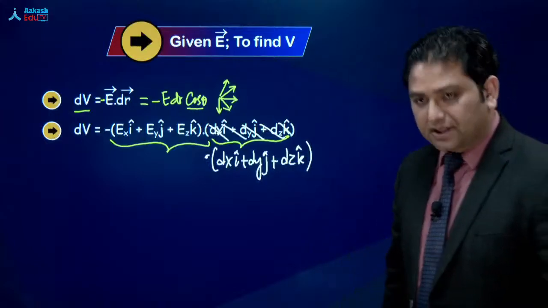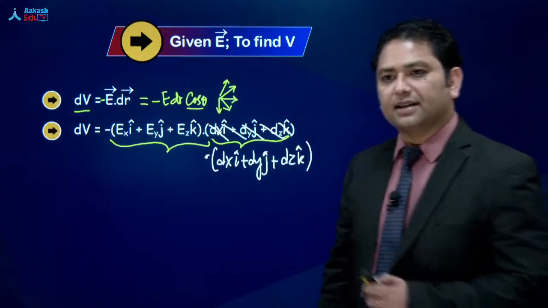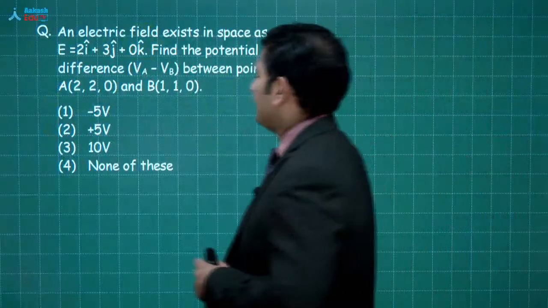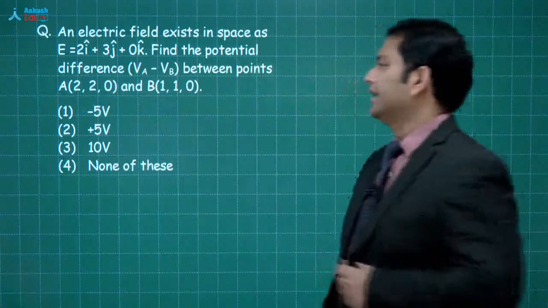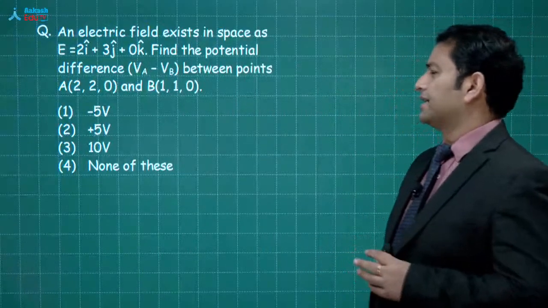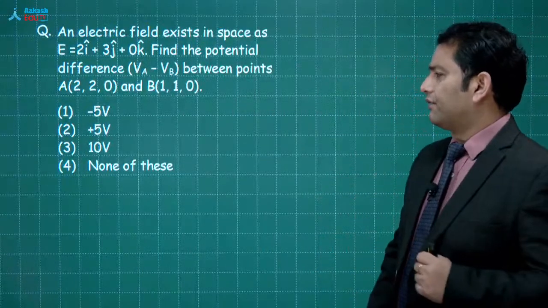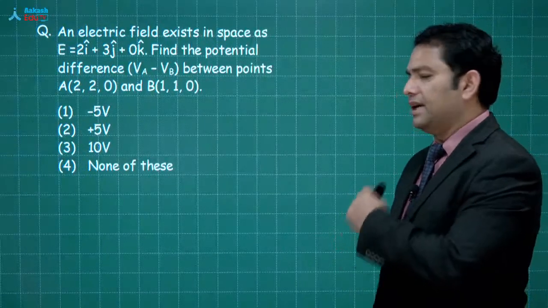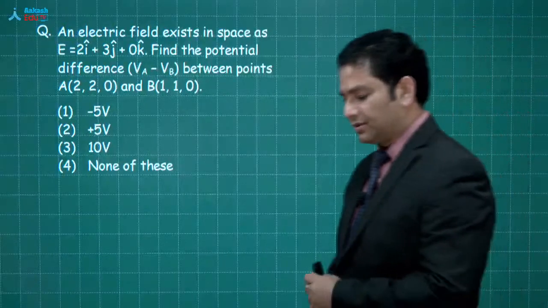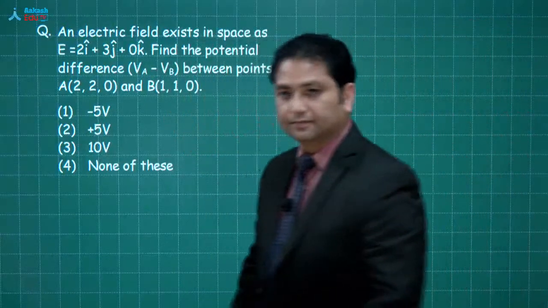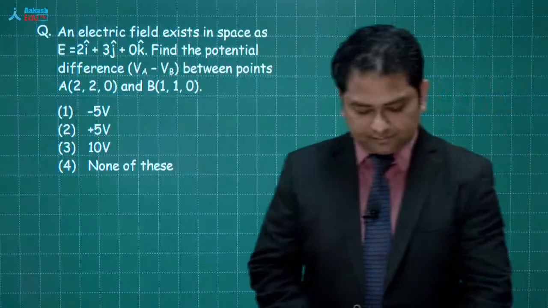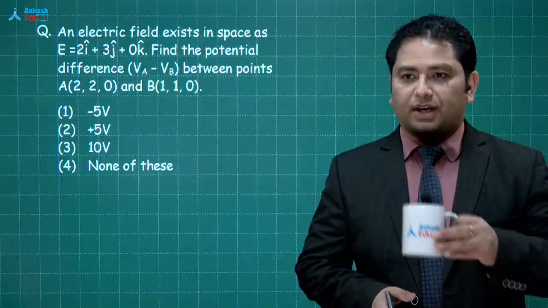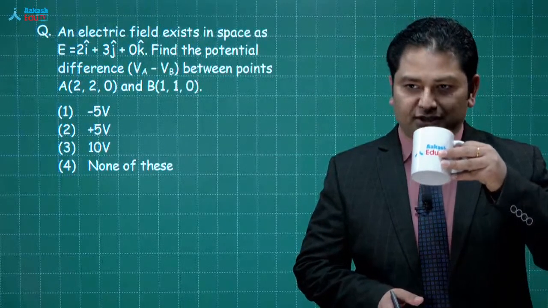So let's see with the question. All right, let's try to understand. To understand that, let's see. Here's a question. आप कर लीजिए एक बार. Electric field exists in a space as this much. Find the potential difference between points A and B. Try out. Okay, Ras Kamal, you had sent an answer. Good, very good.